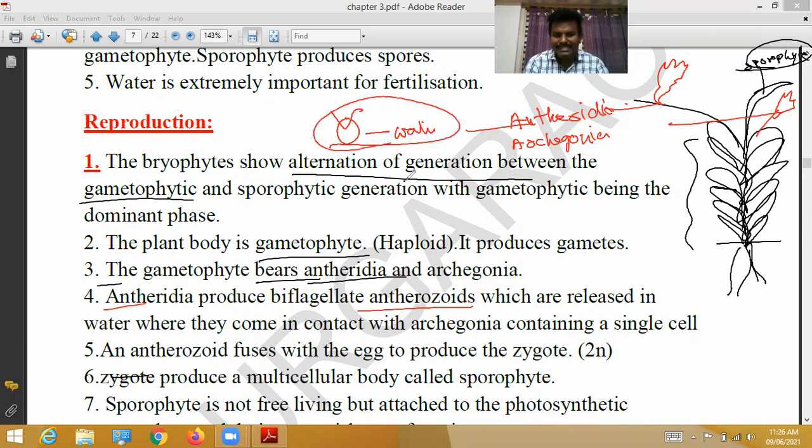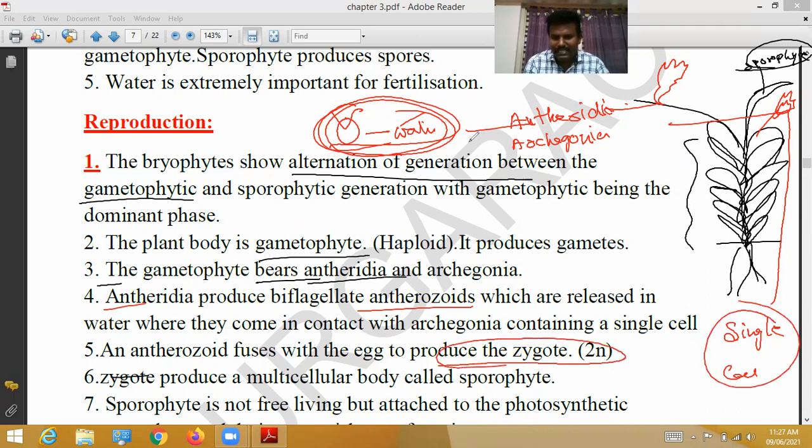The archegonia contains a single egg cell. The biflagellated antherozoid fuses with the egg produced by the archegonia. As a result, it produces a zygote. These two are fused with each other and produce a diploid zygote.